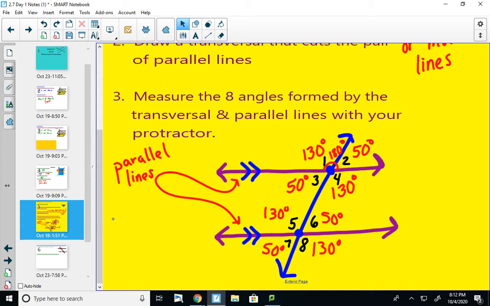All right, so you'll notice that even though I've got 8 different angles here, I only have 2 different measures. All of my angles are either 50 degrees or 130 degrees. So that's kind of the unique relationship that exists within parallel lines and transversals. And on the next couple slides, we'll see that all of these specific angles, 1 through 8, have names.